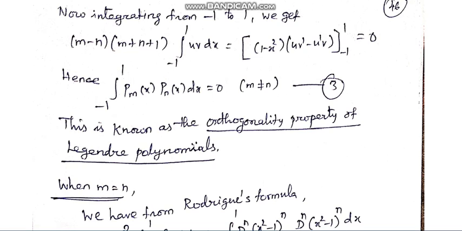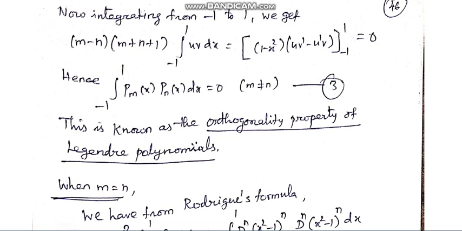And after substituting the limit, we will get 0. So the first case is over: when m not equal to n, integral minus 1 to plus 1 Pm of x into Pn of x dx equals 0.